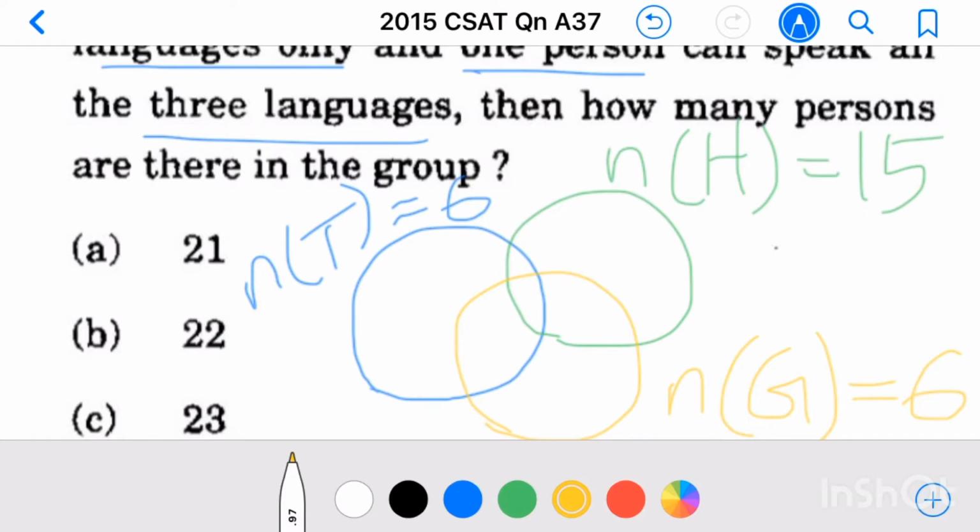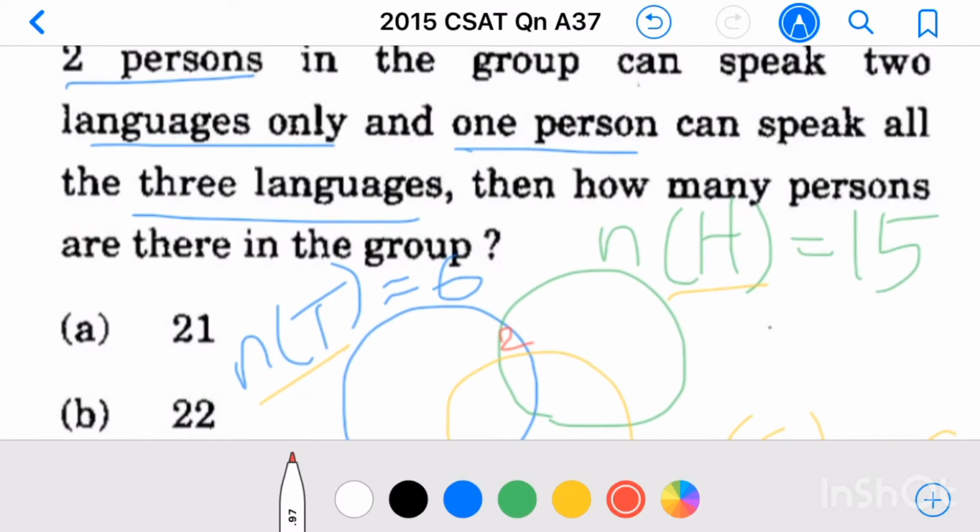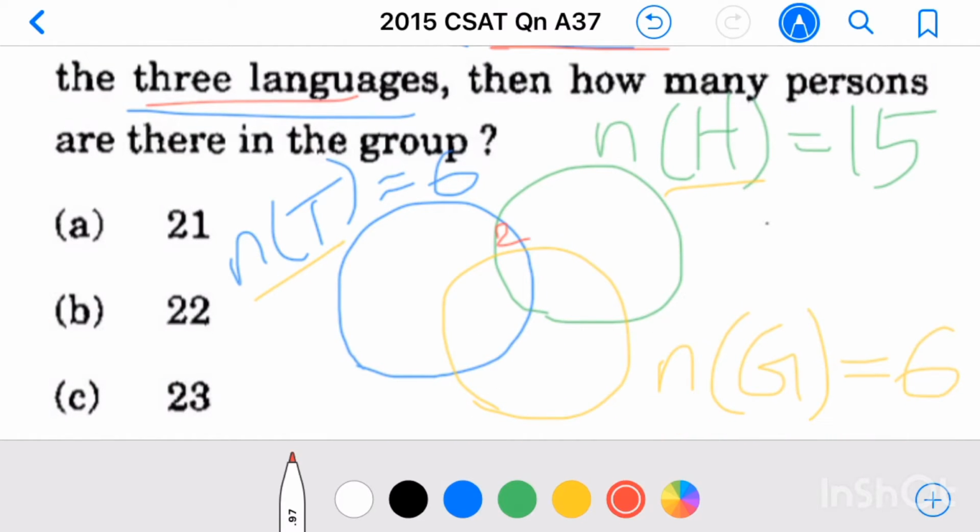So the common area for Tamil and Hindi, those 2 can speak only Tamil and Hindi. So this area, this is common for only Tamil and Hindi, so that is equal to 2. Then 1 person can speak all the 3 languages, so the common area for all these 3 sets is equal to 1. Then we have to find how many persons are there in the group.